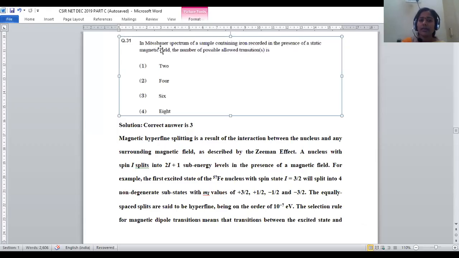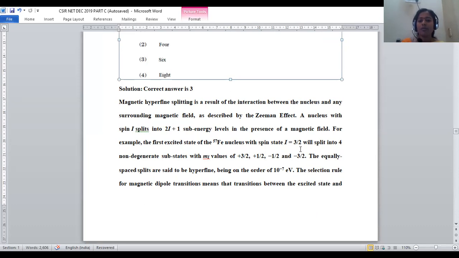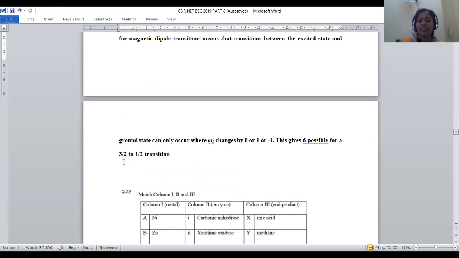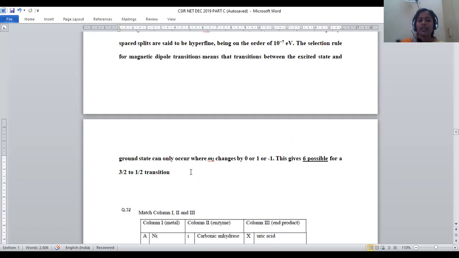Question number 31: in the Mössbauer spectrum of a sample containing iron recorded in the presence of a static magnetic field, the number of possible allowed transitions are. Here, Mössbauer spectrum is a kind of spectroscopic analysis method. Whenever iron is subjected to this Mössbauer analysis, the number of possible transitions is calculated by using the formula 2nI plus 1, where iron has two nuclear spin values, I is 3 by 2 as well as I is 1 by 2.